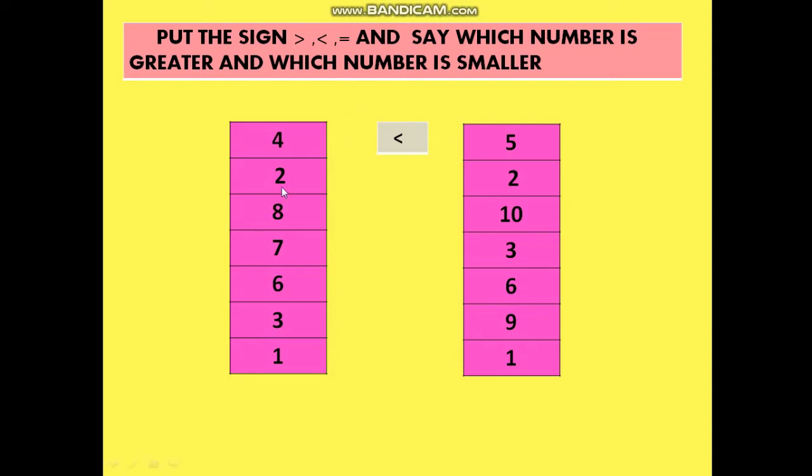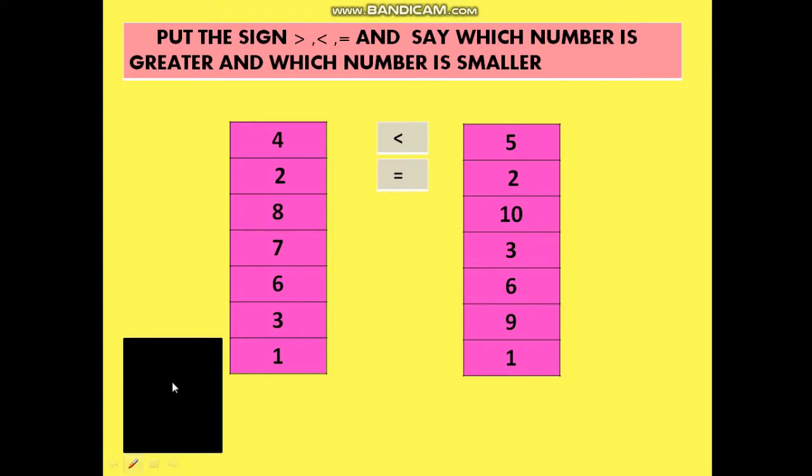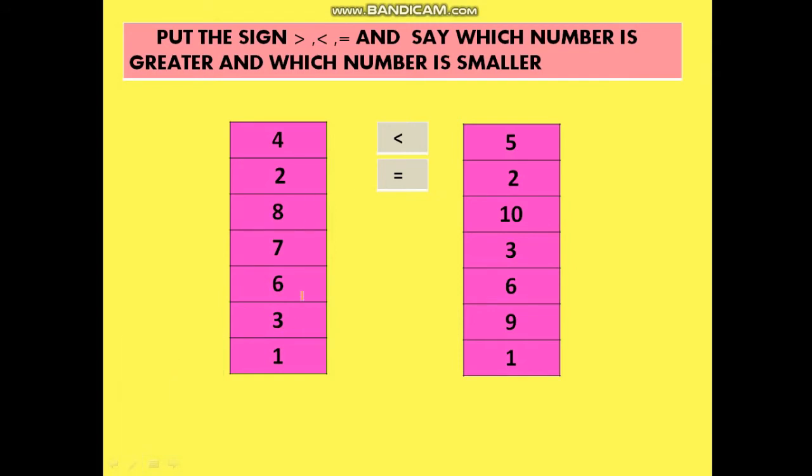Let's take the second numbers. 2 is here and also 2 is this side. So this means they both are same, 2 and 2. So what will I do? I am going to put the equal to sign. Which sign am I going to put? Equal to.